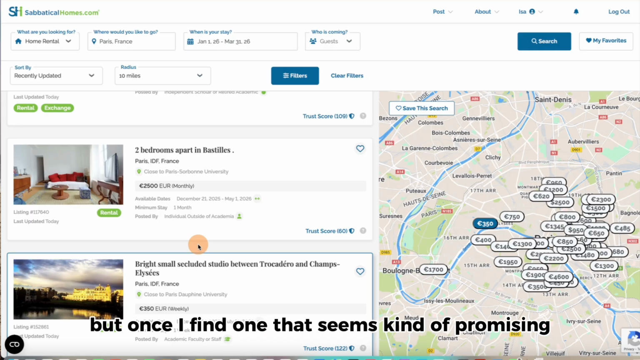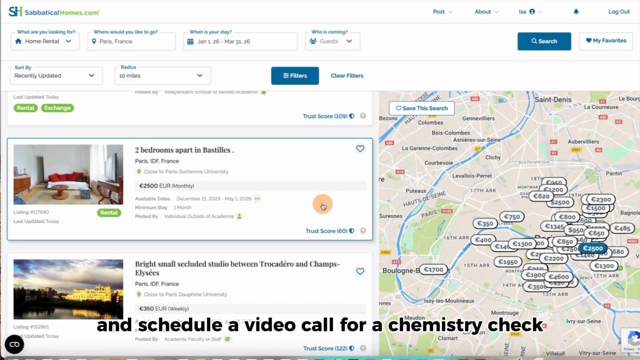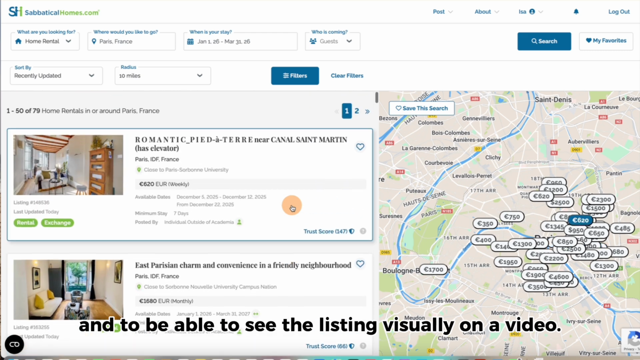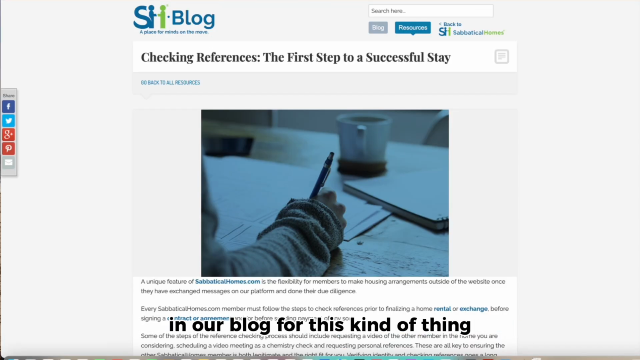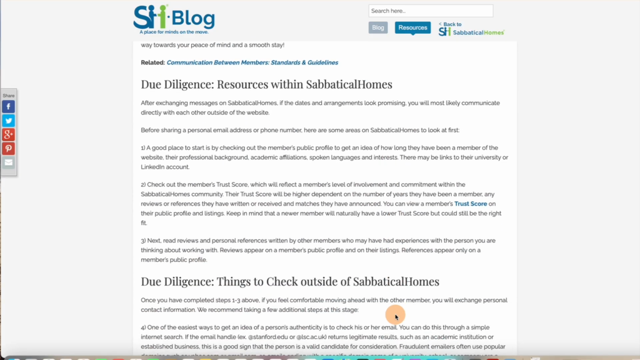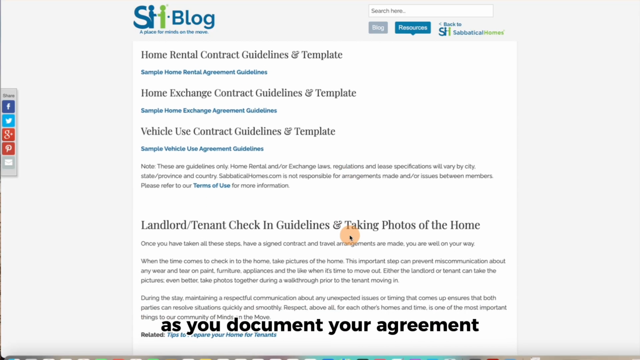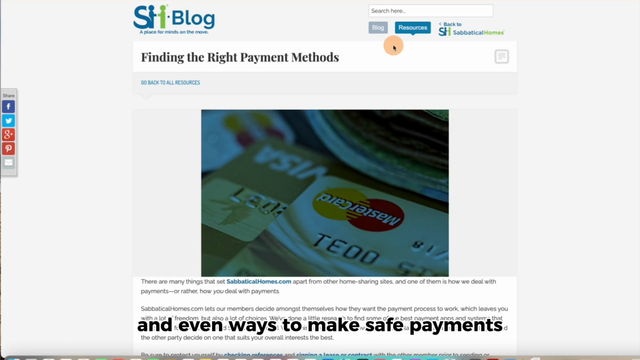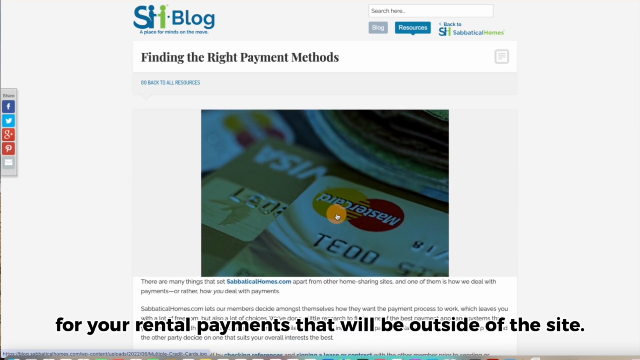But once I find one that seems kind of promising, the two of us would exchange information outside of Sabbatical Homes and schedule a video call for a chemistry check and to be able to see the listing visually on a video. We provide a lot of guidelines and resources in our blog for this kind of thing, and also some guidelines on how to check references, contracts that you can download and customize as you document your agreement, and even ways to make safe payments for your rental payments that will be outside of the site.